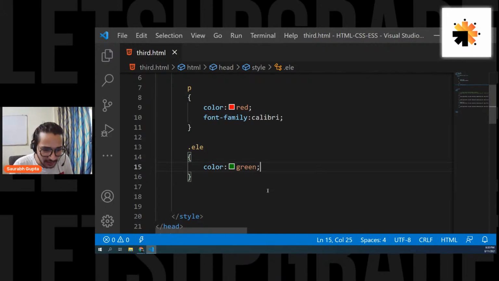Are we clear? Why class only, why not provide ID in p tag? You can also provide ID in p tag, right? But we have to go step by step, right? We'll also learn class, we'll also learn ID, right, Suraj? And yes, but when you actually start designing things, you should never use IDs. You should always go for classes. And I'll tell you that also. But yep, let's go step by step, right?